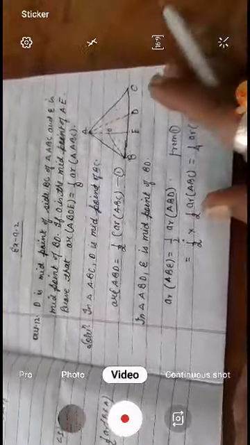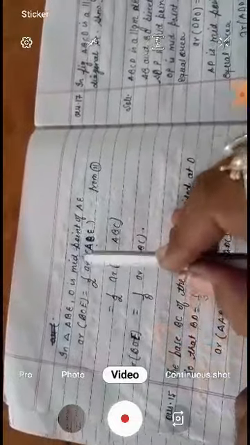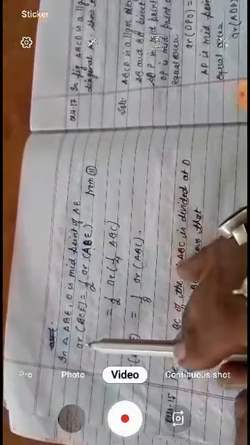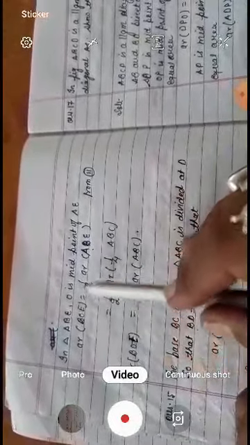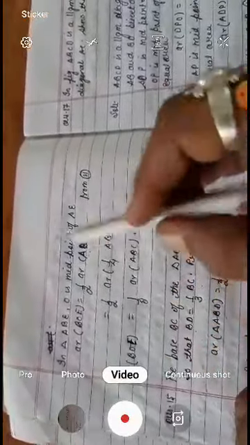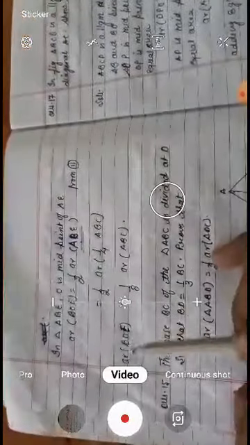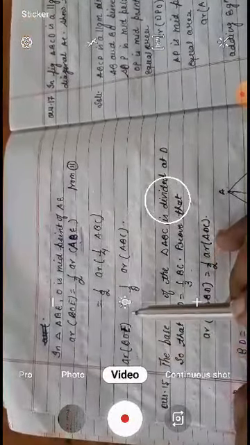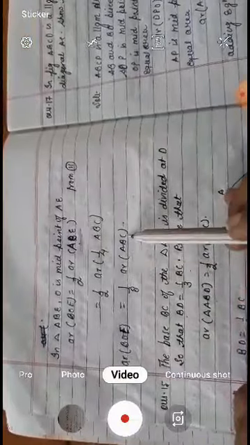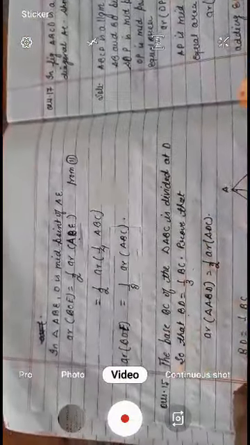Now we have to take the next area in ABE. O is the midpoint of AE. Area of BOE is equal to half of area of ABE. From 2, putting the value of ABE, we get area of BOE is equal to half of 1 by 4, that is 1 by 8 area of ABC. This is our answer and it is proved.